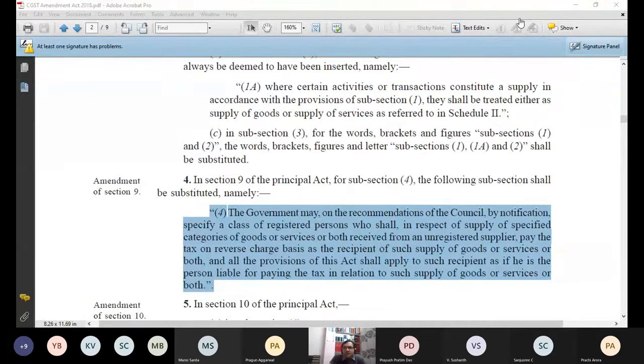Now last subsection. So I'm coming back to my original act now. I simply wanted to show you how you will read in future. Whenever you have to read any act, always check amendments also. So let me close it, and let me first discuss what I have done for the time being. Let me simplify that language now. After showing you the original act, let me simplify it.